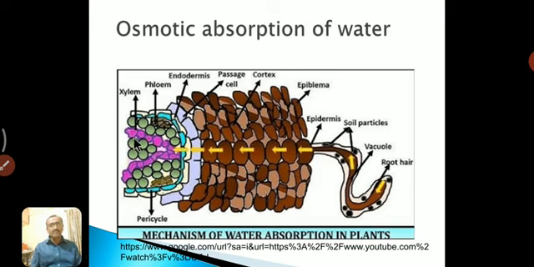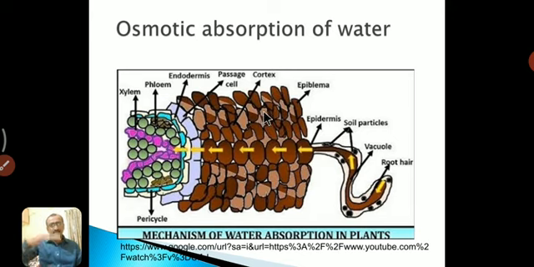And we all know xylem. Where is the xylem? This is the xylem. Xylem is the region through which water can be transported from the root toward the uppermost part of the plant. When we see the xylem, it is vertical. This section is a horizontal section.